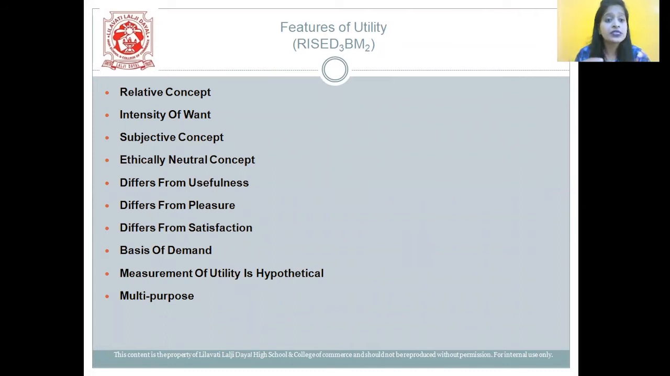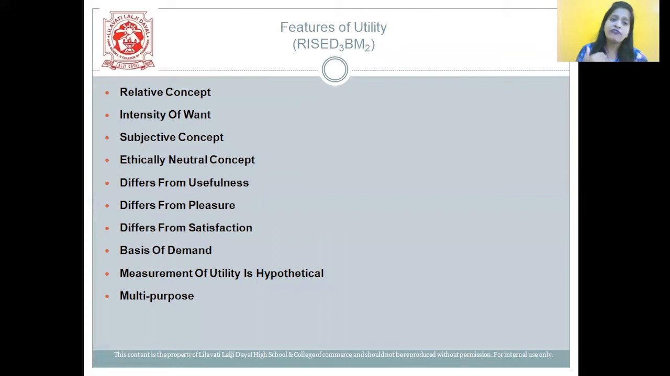Next one is basis of demand. Utility, students, is the foundation or the base on which demand is created. Next point, students, measurement of utility is hypothetical. Last one is multi-purpose. A commodity at any time can satisfy more than one want. So utility can satisfy more than one want.